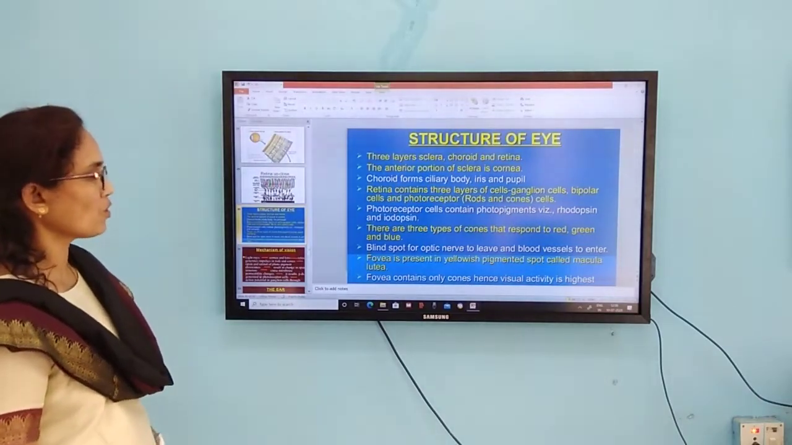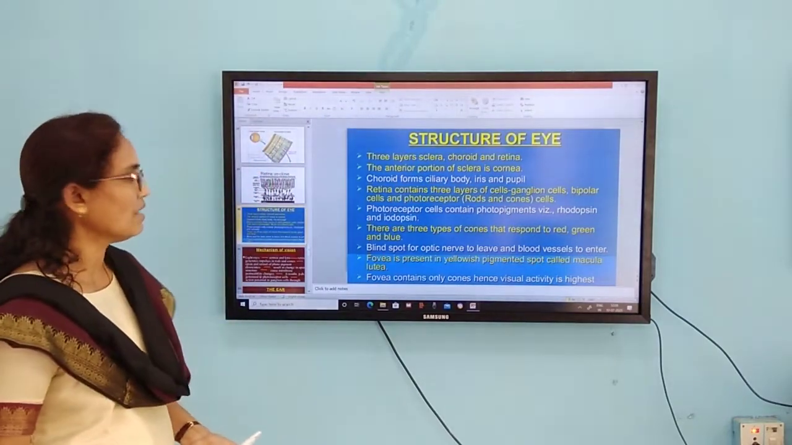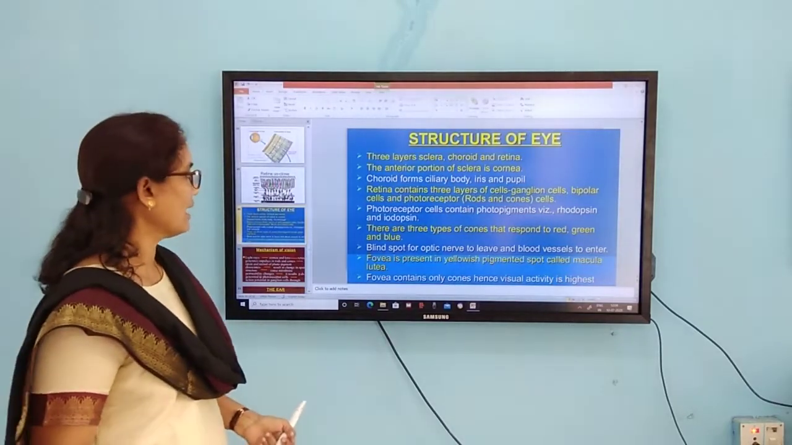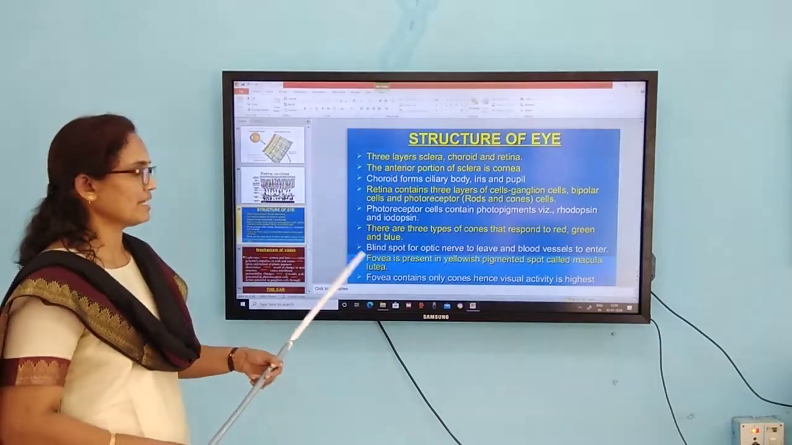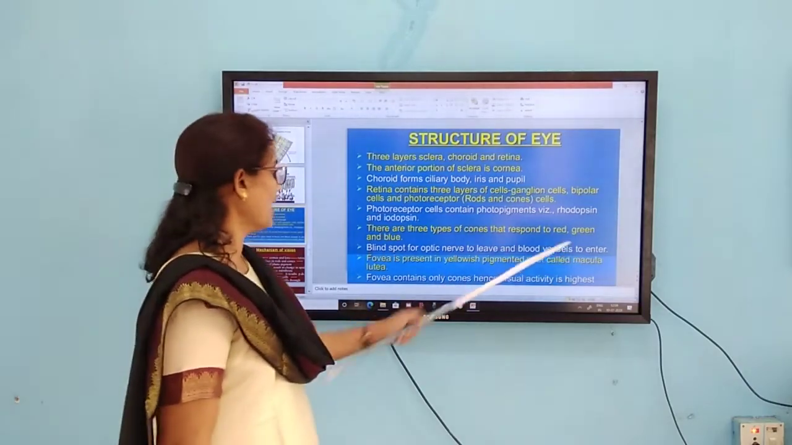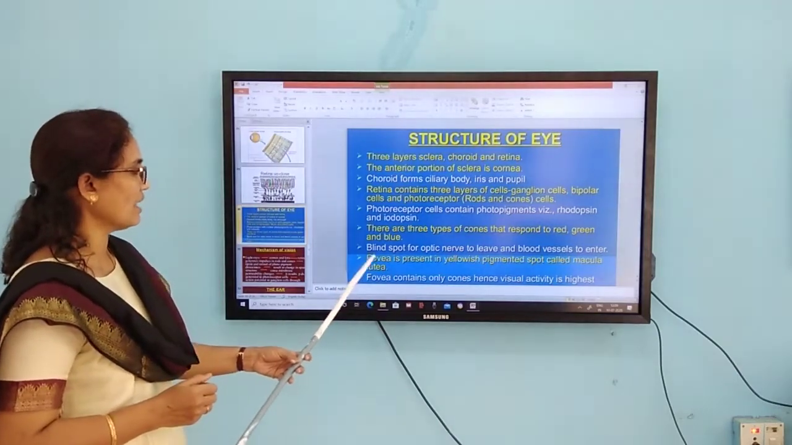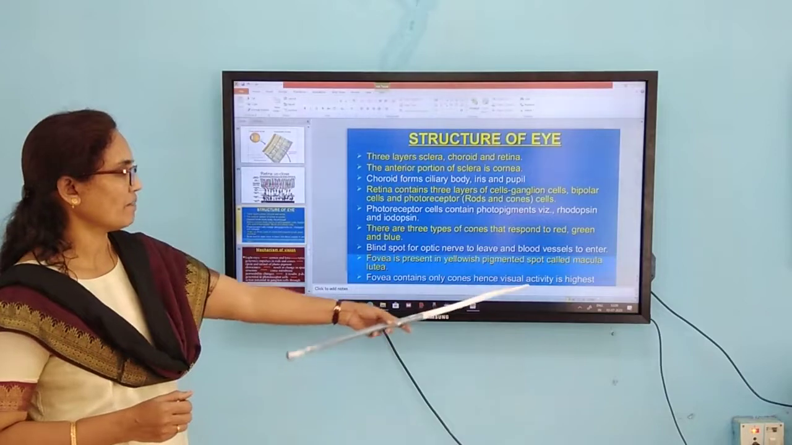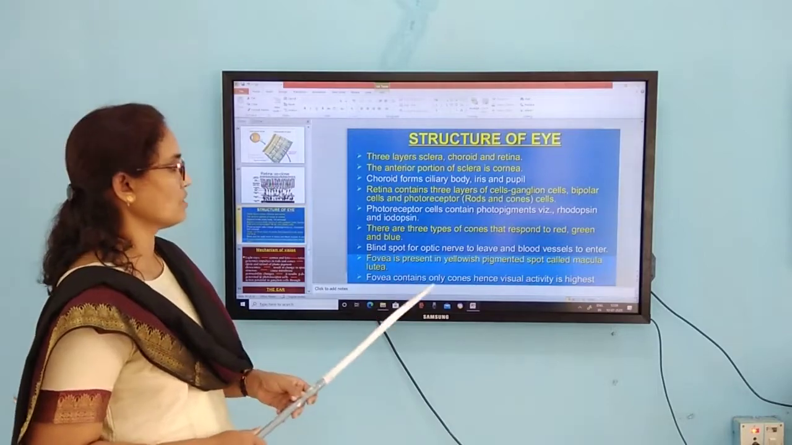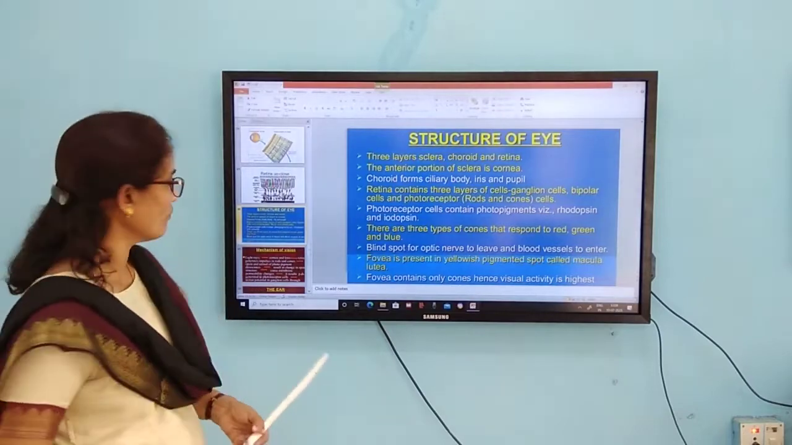There are three types of cones present, which respond to the colors red, green and blue, the primary colors. Some individuals suffer from the so-called red-green color blindness. The blind spot, as I just told, is an area where the optic nerve innervates and blood vessels enter. And there is one more area, the fovea, present in the yellowish pigmented spot called the macula lutea. This fovea contains only cones, with the highest visual activity; the highest resolution is there in the fovea.